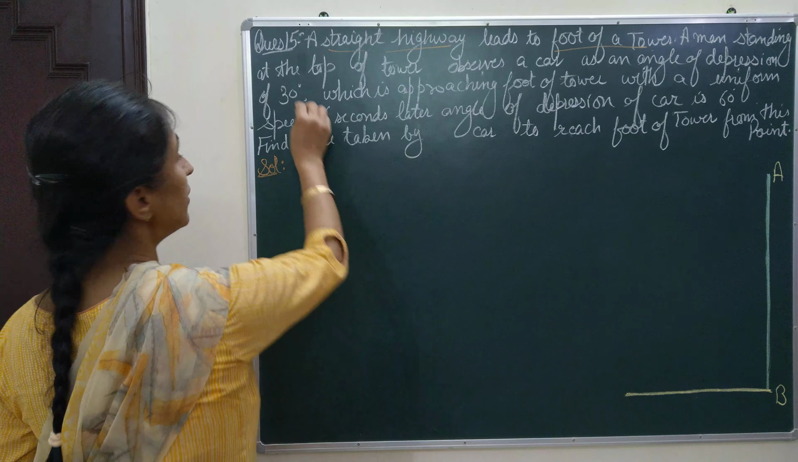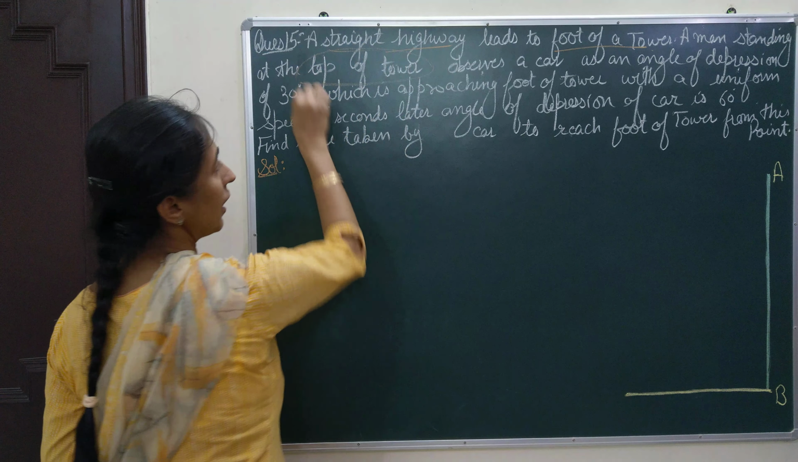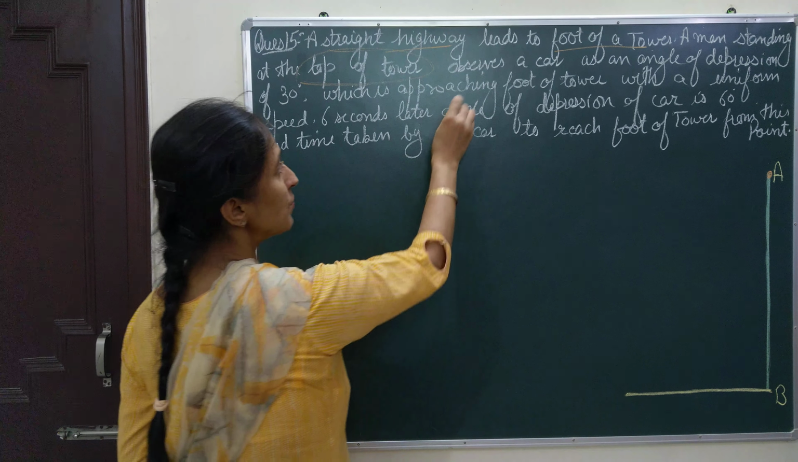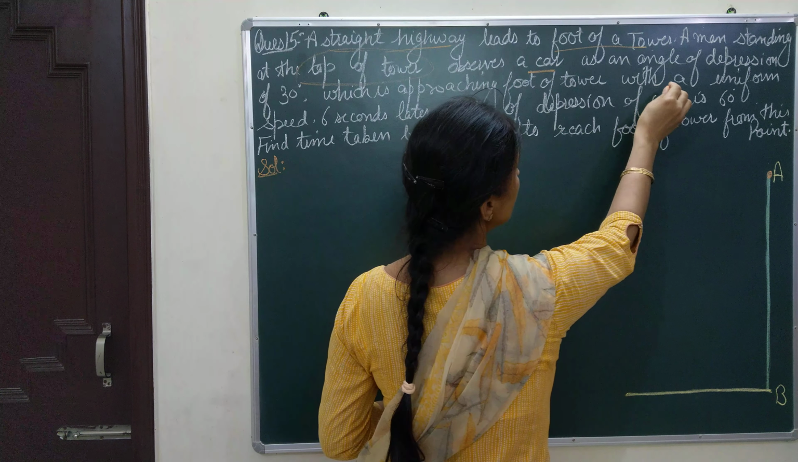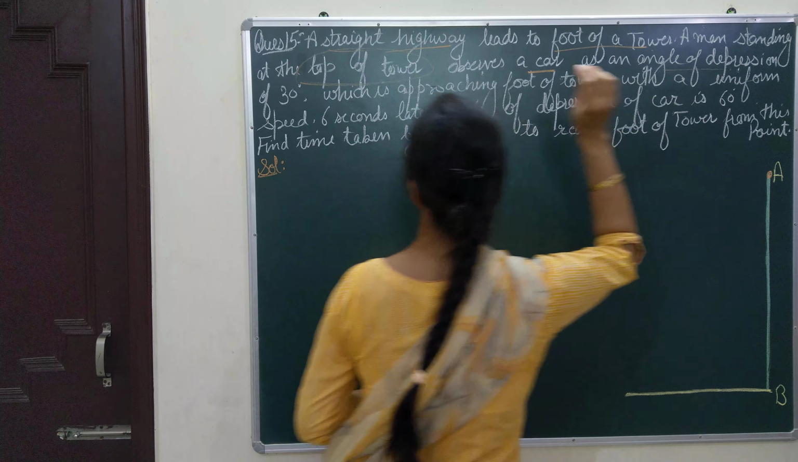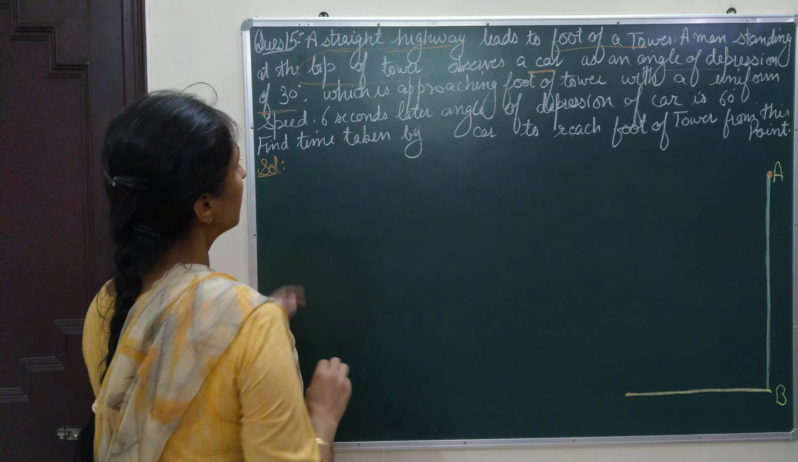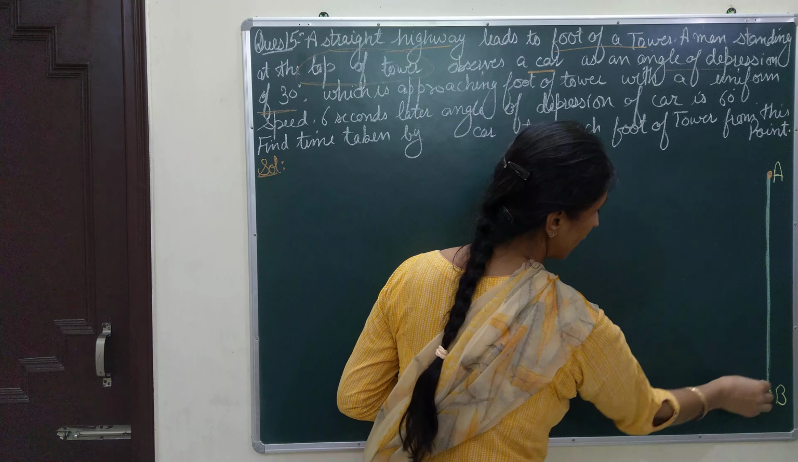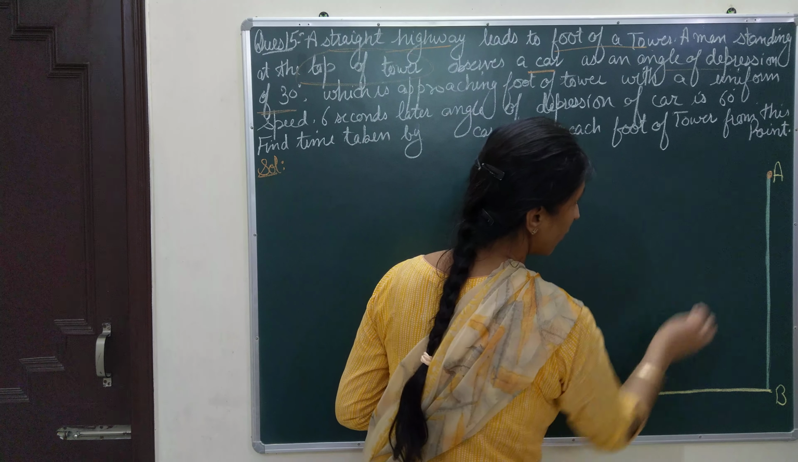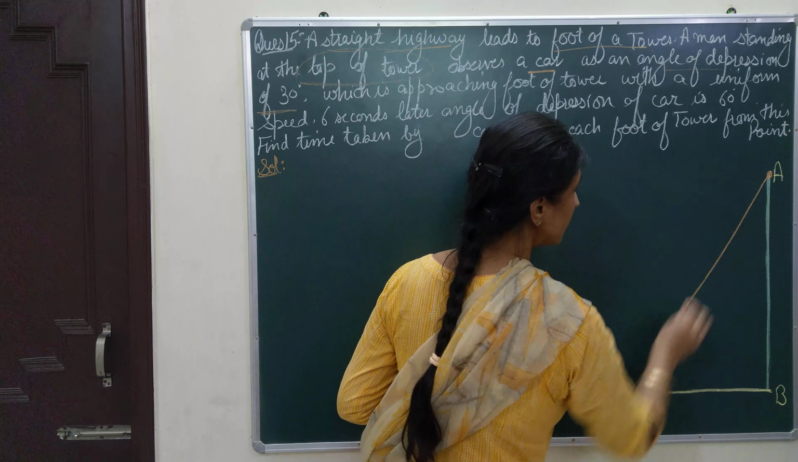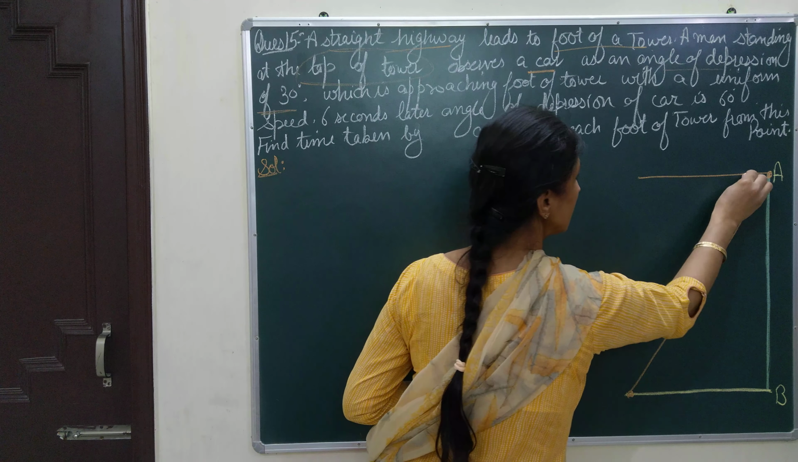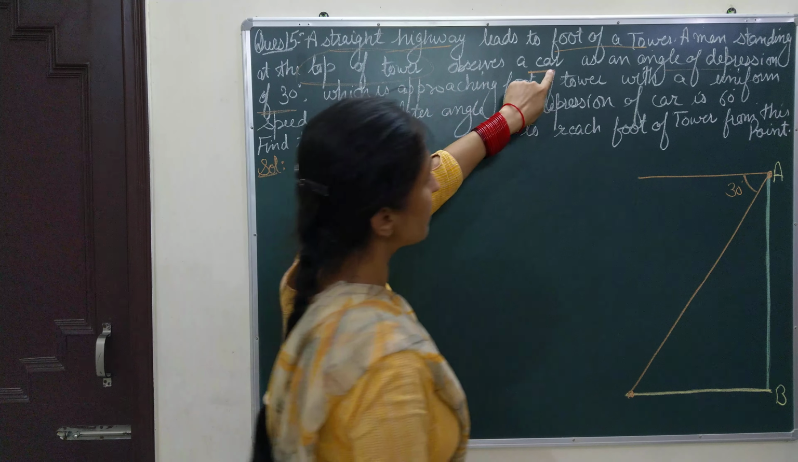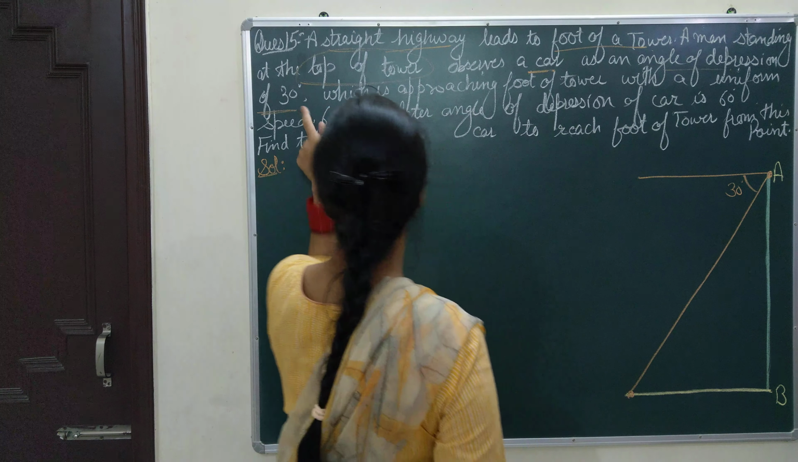A man is standing at the top of that tower. A person is standing here on the top of that tower. He observes that a car making an angle of depression is 30 degrees. He observes that a car is running towards that tower and that car is making an angle of depression, and the measurement is 30 degrees.